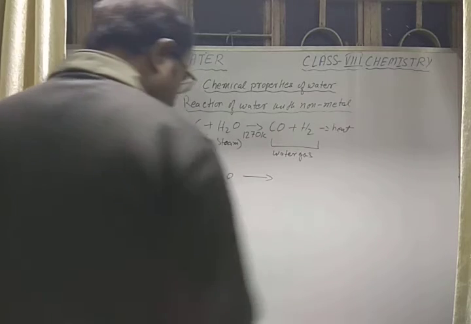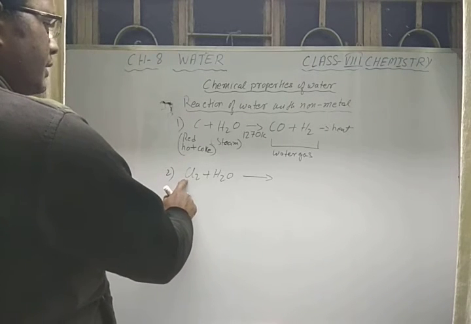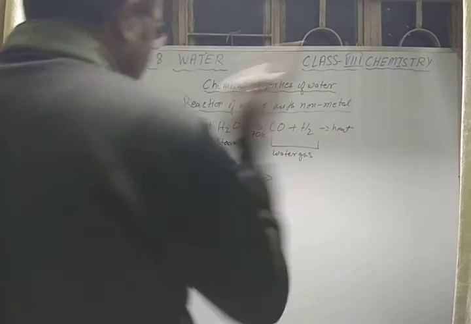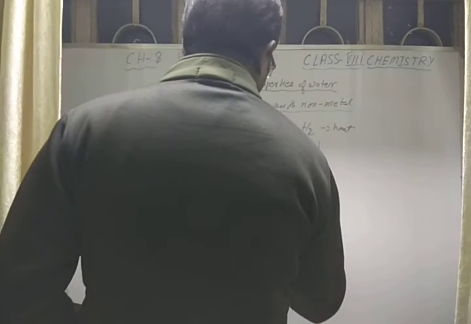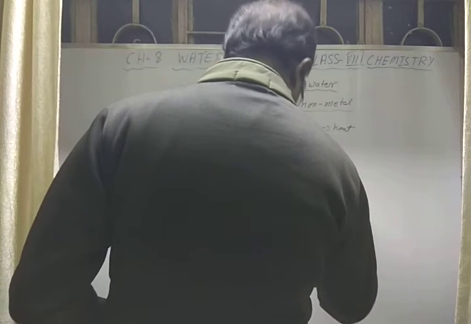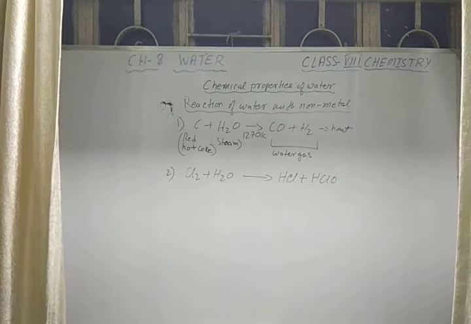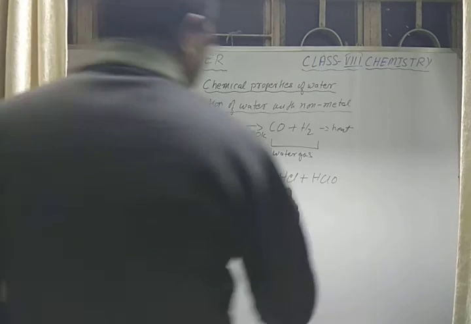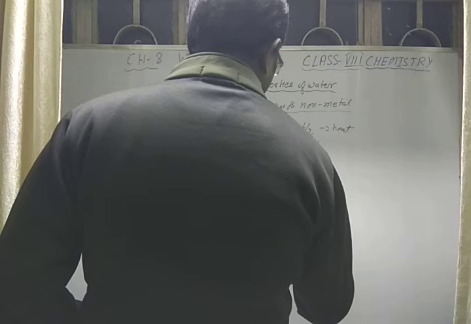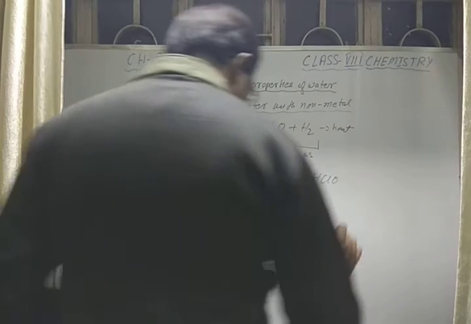When chlorine reacts with water, it decomposes and displaces hydrogen or oxygen to form hydrochloric acid, HCl, plus HClO, that is called hypochlorous acid. So when chlorine reacts with water, it gives hydrochloric acid and hypochlorous acid.